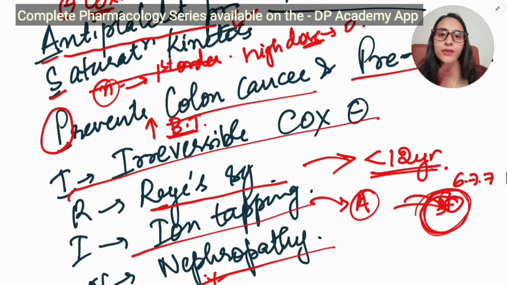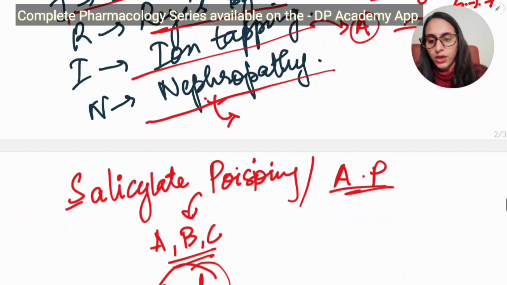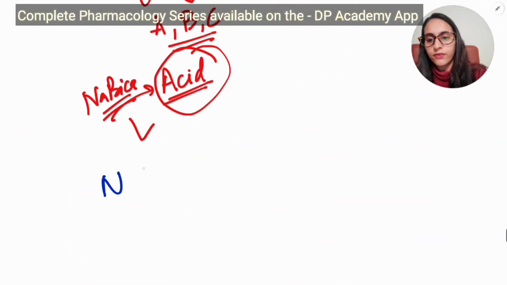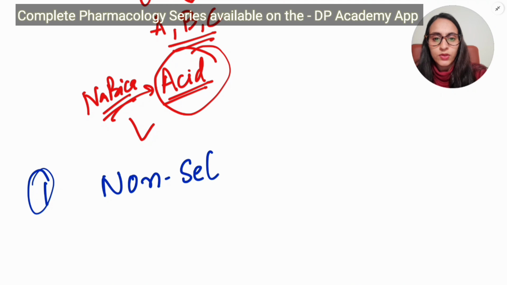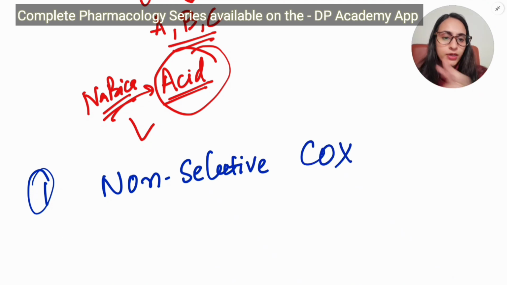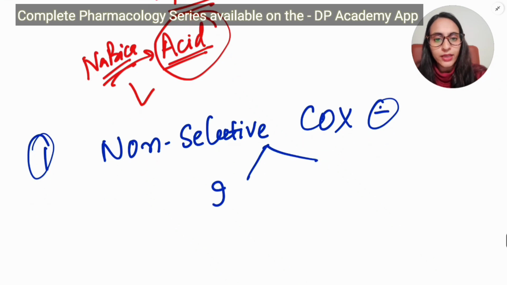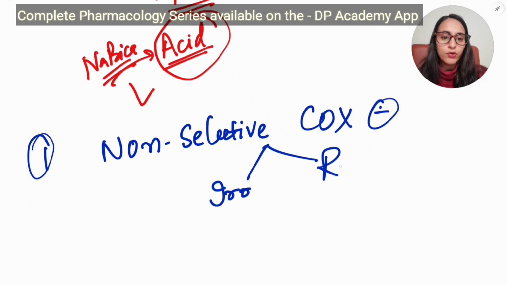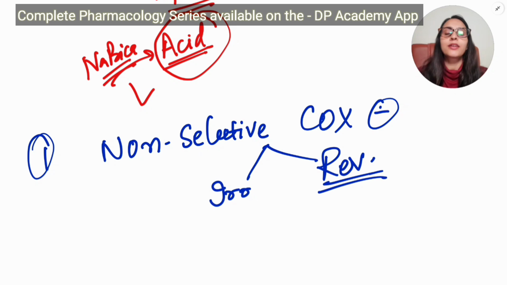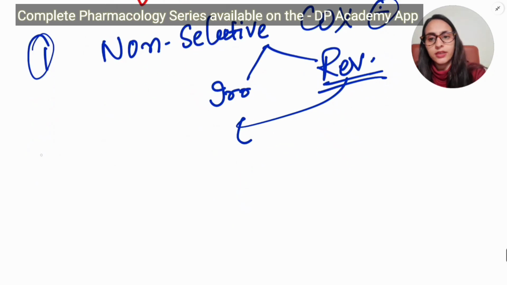So aspirin is an irreversible COX inhibitor. Now coming to non-selective reversible COX inhibitors. The first category is non-selective COX inhibitors, right? We are talking about both 1 and 2. So non-selective irreversible COX inhibitor we have already discussed. Now we'll talk about reversible non-selective COX inhibitors. In the reversible non-selective COX inhibitors, we have drugs like indomethacin.